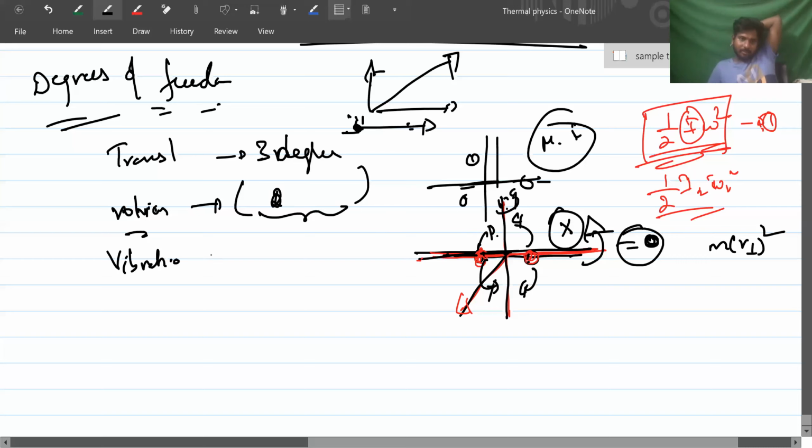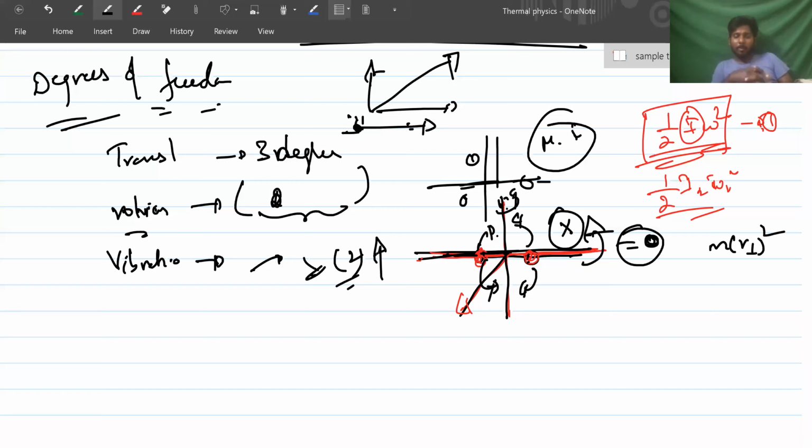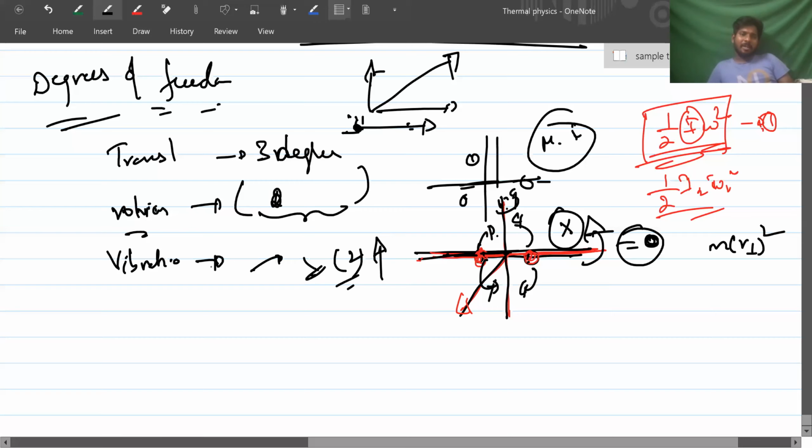Vibration can be 2 things: potential energy and kinetic energy, so 2 degrees. If high temperature is there, they vibrate, they oscillate. So that depends upon the temperature. One is potential and one is kinetic energy, because of the speed they have and because of the distance separation between both. When temperature is high, kinetic energy will be high, so the vibration will be high.